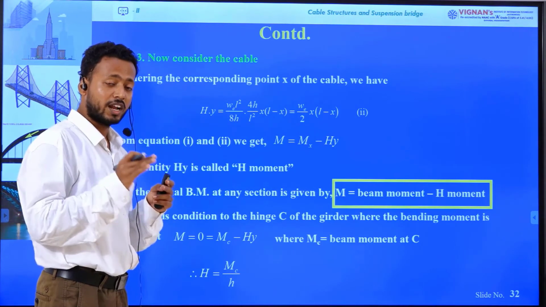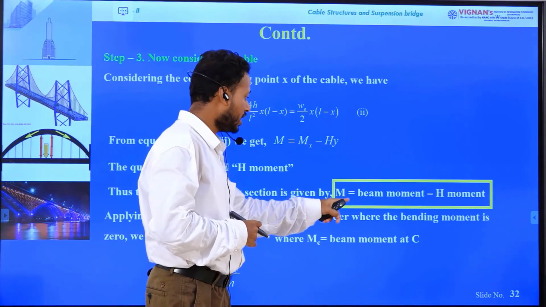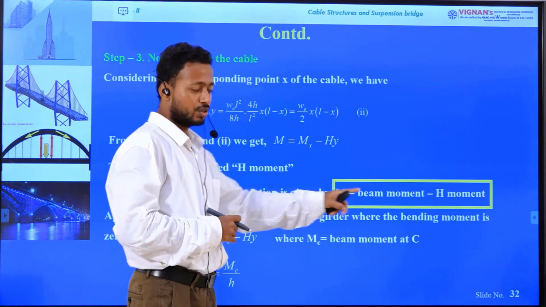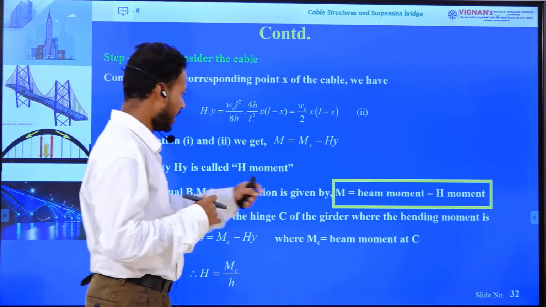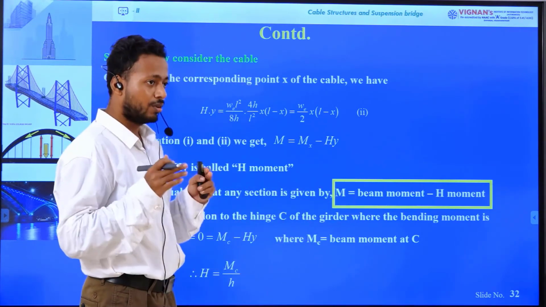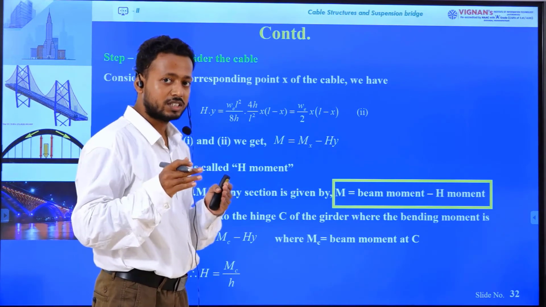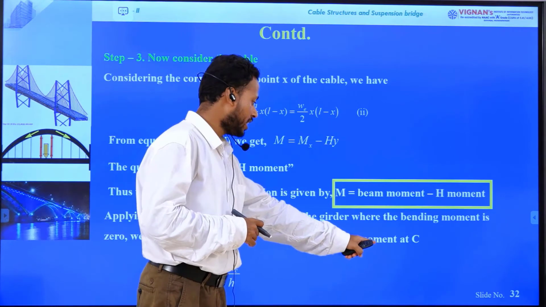The beam moment is due to the externally applied point load, and net bending moment is beam moment minus H moment. So we only know the net bending moment at point C is 0, but we don't know what is the beam moment at point C.